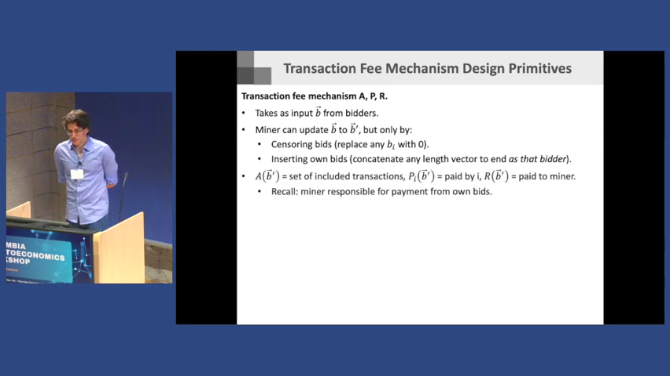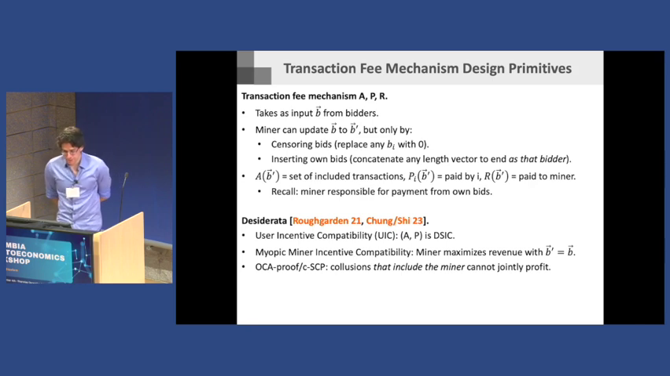And after this, there's some allocation rule A. A is going to say based on the bids, here's what gets included. There's some payment rule P that says based on the bids, this is how much everyone pays. And then there's some revenue R that gets to the miner. Because you can burn things, it may not be the case that the sum of the prices is equal to R, but R will be something less than that.